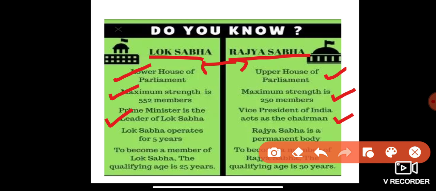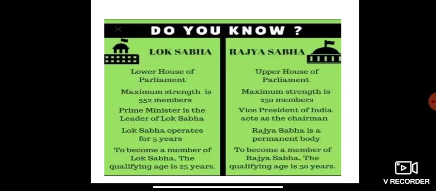Lok Sabha operates for just 5 years, whereas Rajya Sabha is a permanent body. There is no change in Rajya Sabha, whereas in Lok Sabha there are always changes after 5 years. To become a member of Lok Sabha, the qualifying age is 25 years. Whereas to become a member of Rajya Sabha, you need to be 30 years of age. So that is the difference between Lok Sabha and Rajya Sabha.